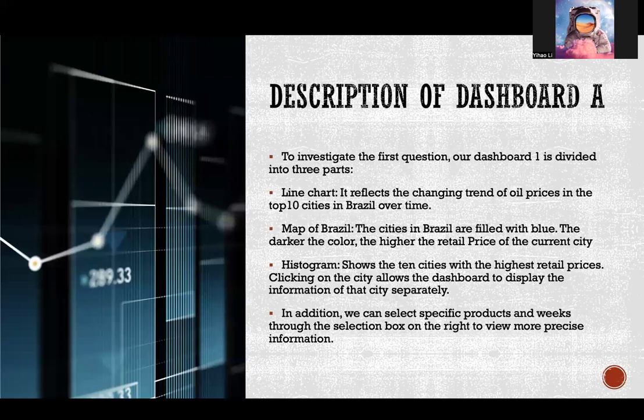First, we have a line chart showing the changing trend of fuel prices in the top 10 Brazilian cities over time. Secondly, we have the Brazil map where darker blue means higher retail price. Thirdly, we have the histogram showing the top 10 cities with the highest retail price. When you click on one city, the dashboard will directly show detailed information about it. We can also choose specific fuel types and weeks using the filter and analyze more precise data.